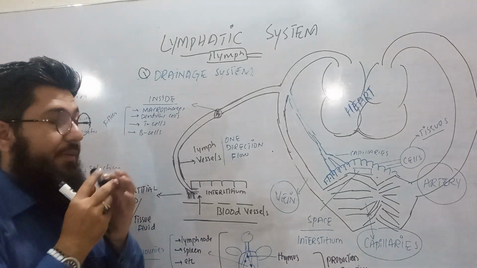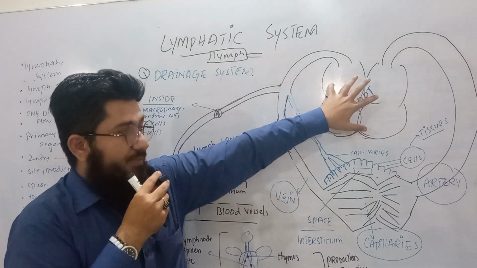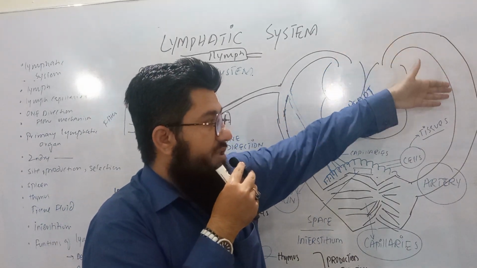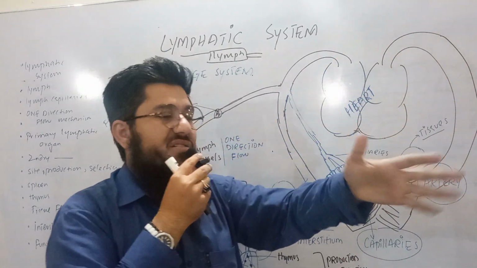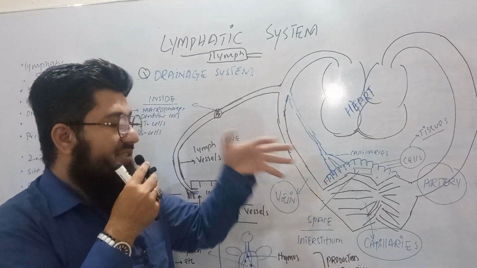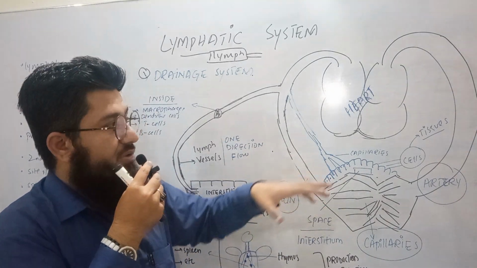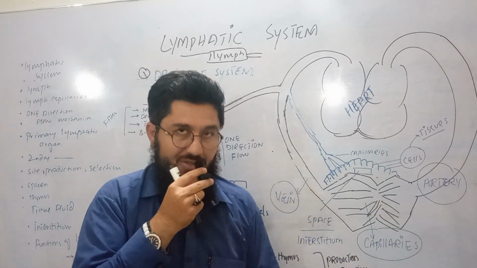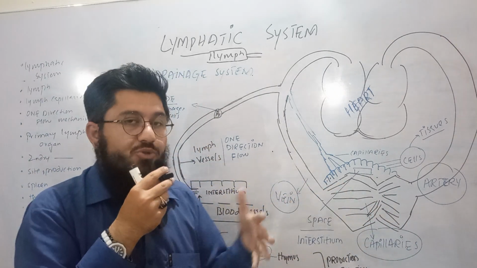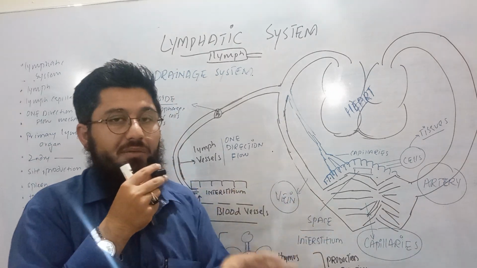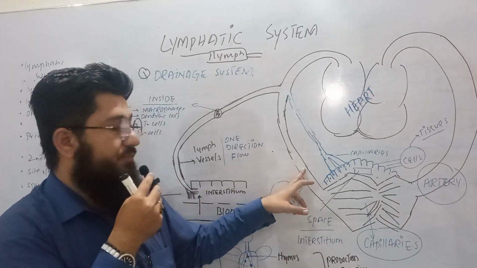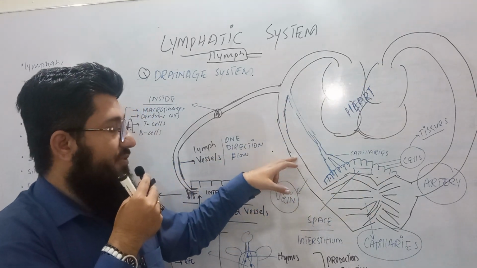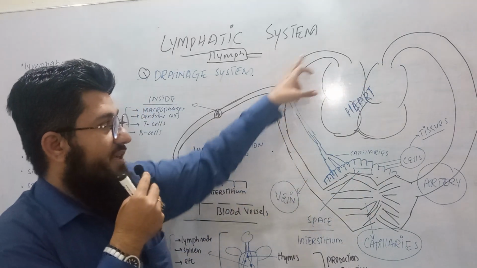Why? Let's know that. From the heart, the blood is pumped via arteries. Via these arteries, the blood is distributed to the certain organs and tissues. As it reaches the cells or the tissues, these arteries divide into arterioles and capillaries, the smallest blood vessels. Then those capillaries join together and make the venules and veins, via which this blood is again carried towards the heart.